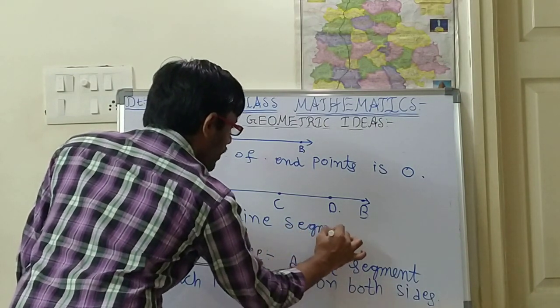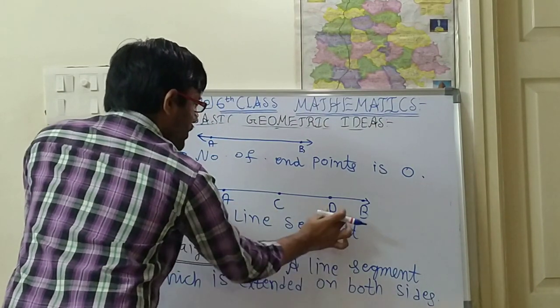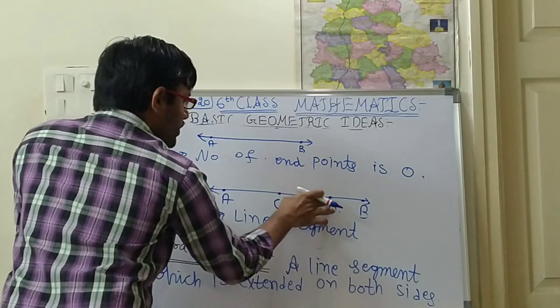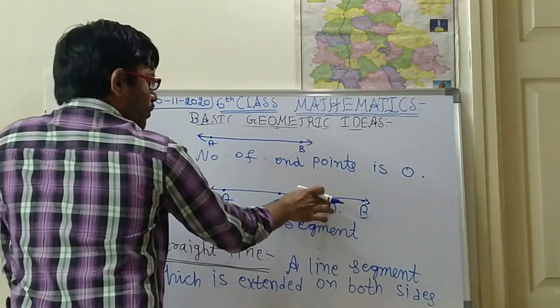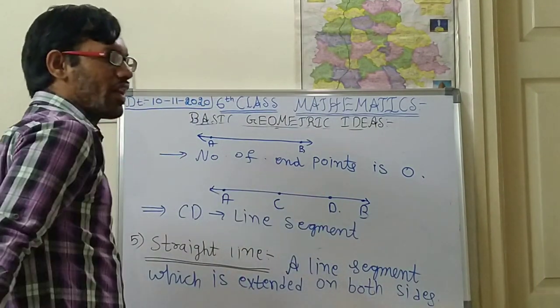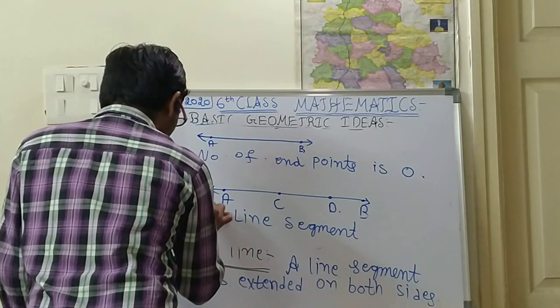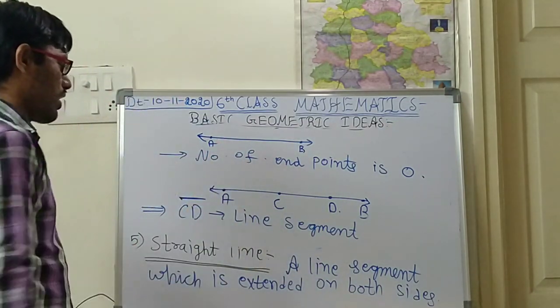Is it right or not? Because C is a point and D is a point, we can calculate this length. With the help of a scale or any measuring tape we can find it. So that's why CD is a line segment. Just draw it like this.